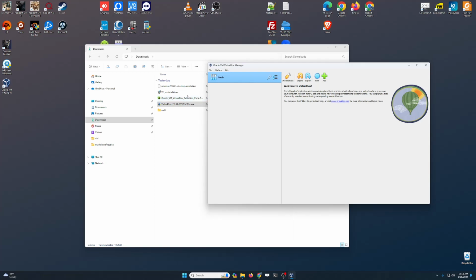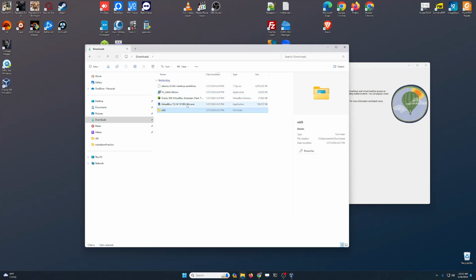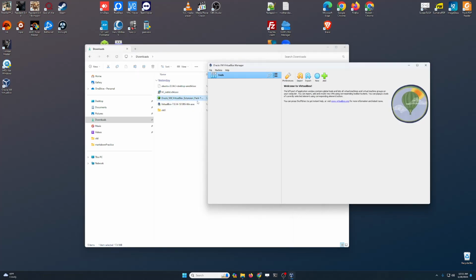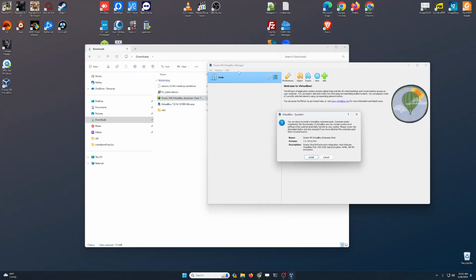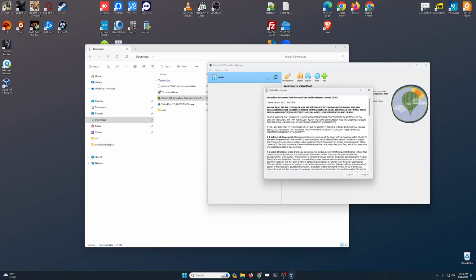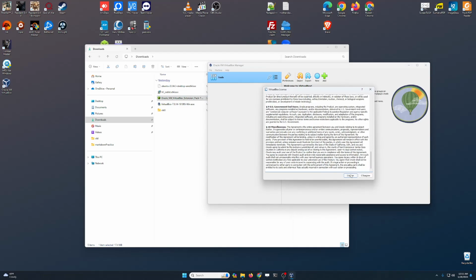Now some of you might have problems installing the extension pack, and if you do, please reach out to me and we'll troubleshoot it together. After you install VirtualBox Extension Manager, the icon should change to this. It should look like this, and all you have to do is double click and it will open a second VirtualBox Manager window, and all you have to do is click on install. Then you click on agree.